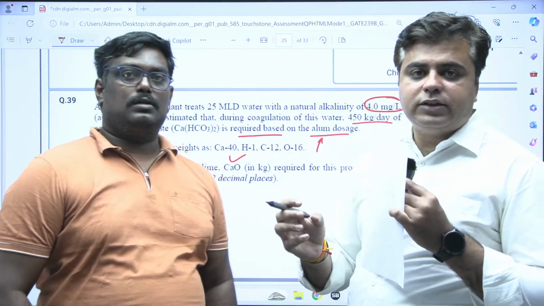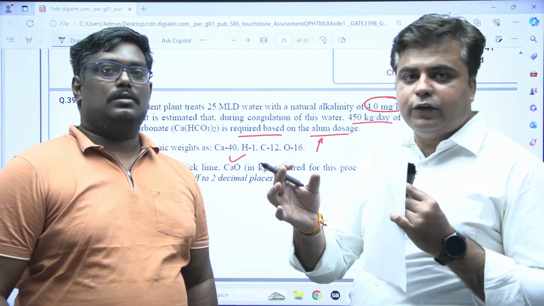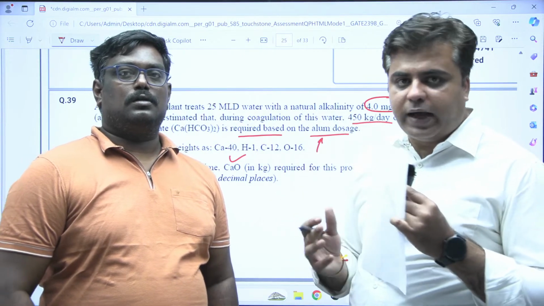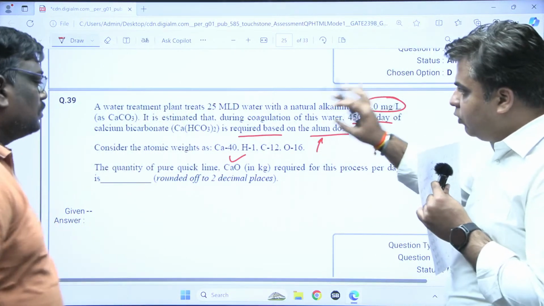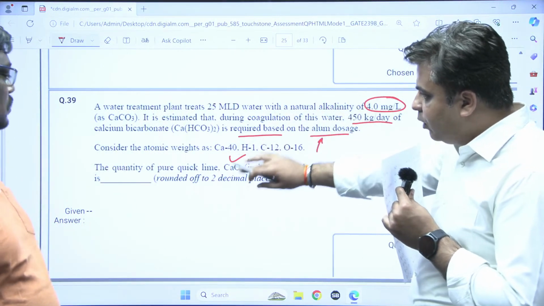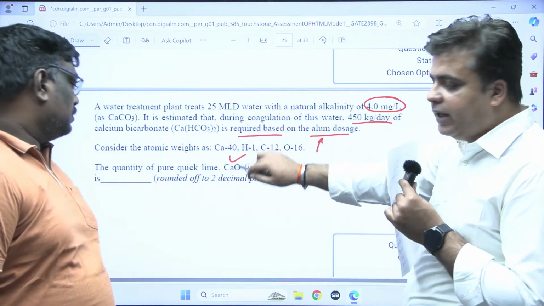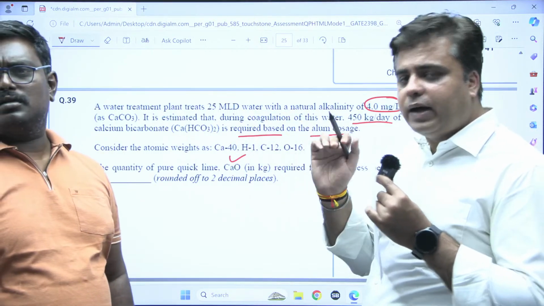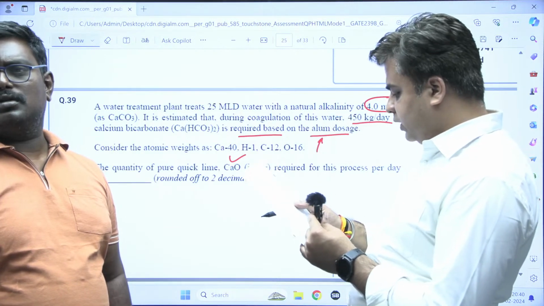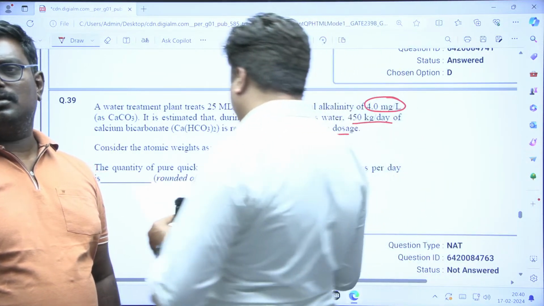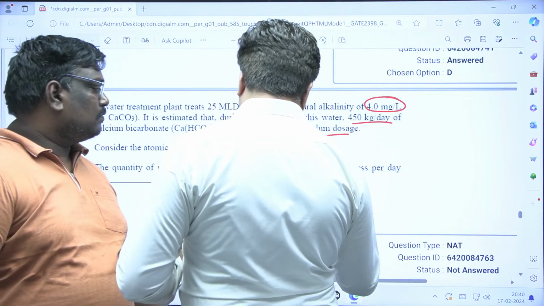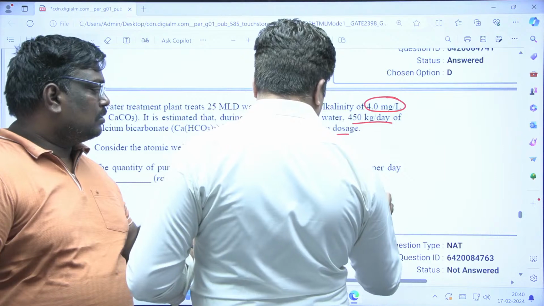If alkalinity is not present, then it is added artificially either in the form of lime or in the form of soda ash. Right now some amount of alkalinity is already present and some amount you need to add artificially, and that is what is actually asked. So for this question, the answer is 155.56 kgs per day.